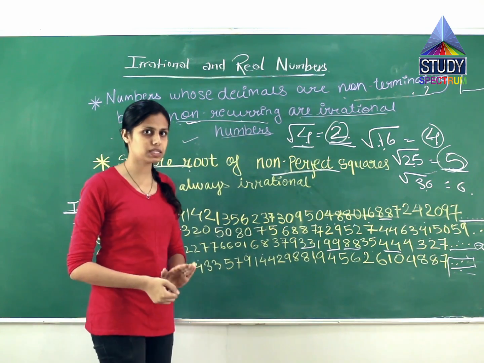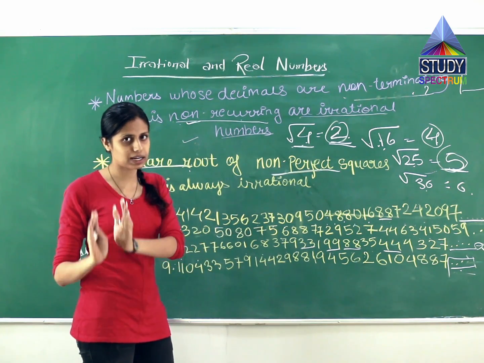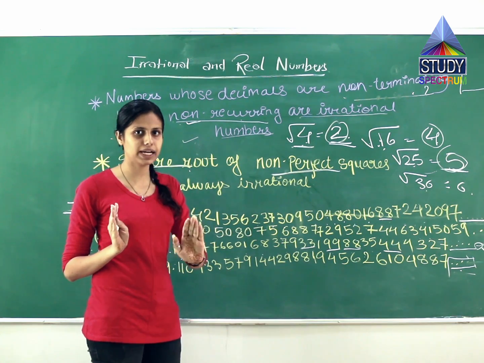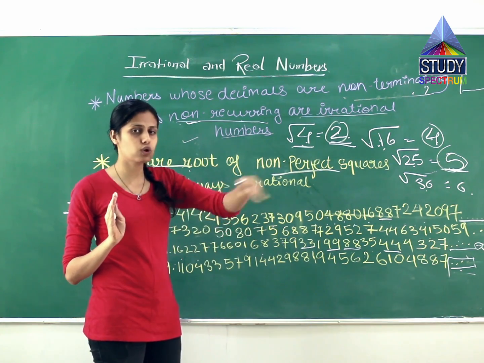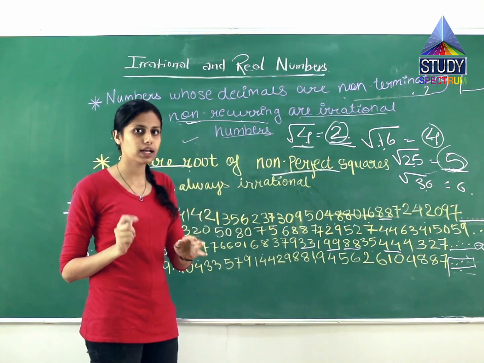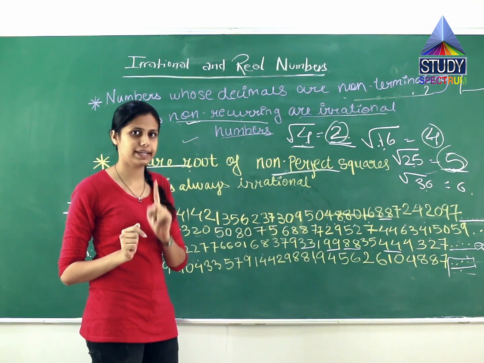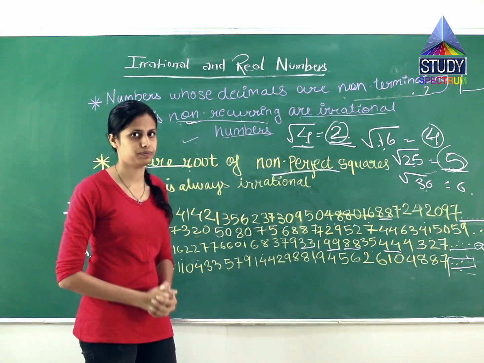What are rational numbers basically? Rational numbers are those which terminate. If it terminates, that is very good. If it is non-terminating, it goes on till infinity, then we have to see whether it repeats or not. If it repeats, then too it is a rational number. But if it does not repeat, then what is it? An irrational number.